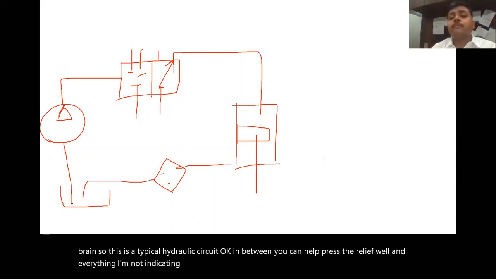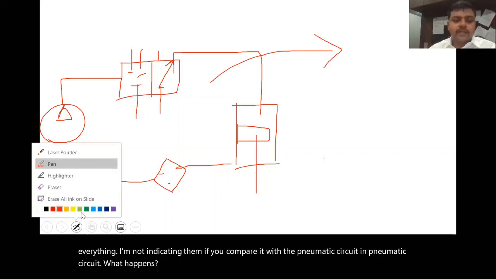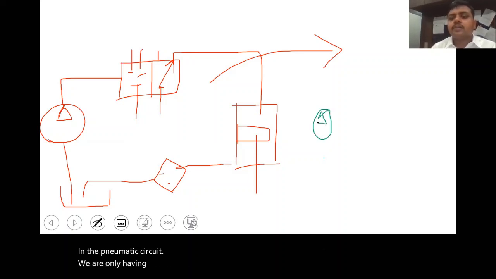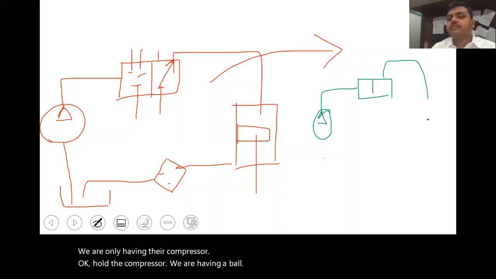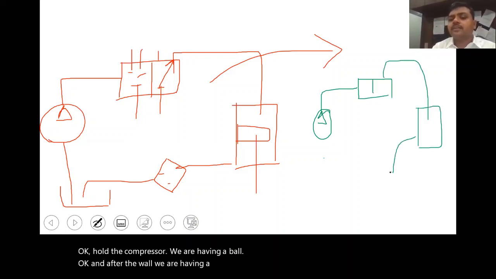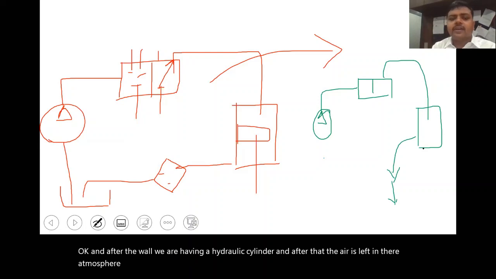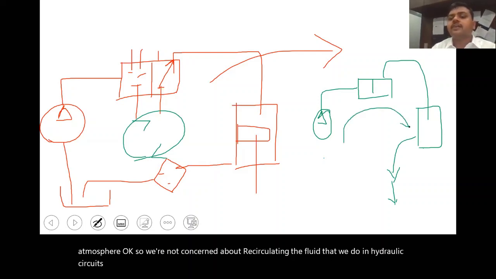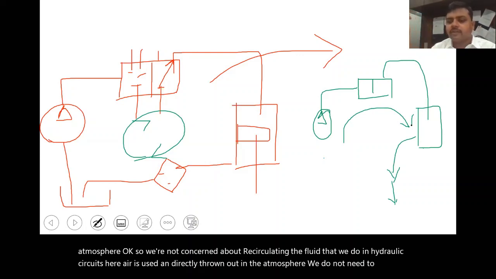If you compare it with the pneumatic circuit, what happens? In the pneumatic circuit, we only have a compressor. From the compressor we have a valve, and after the valve we have a cylinder, and after that the air is left in the atmosphere. We are not concerned about recirculating the fluid as we do in the hydraulic circuit. Here air is used and directly thrown out in the atmosphere. We do not need to reuse the air because it is available in abundance.